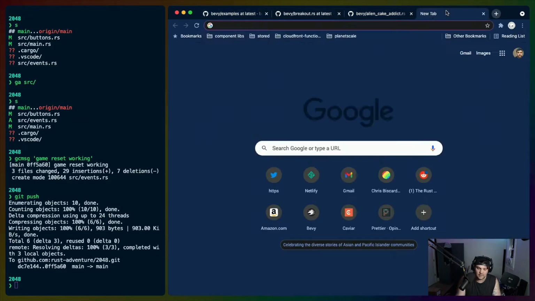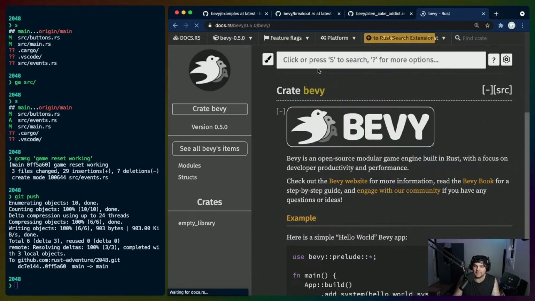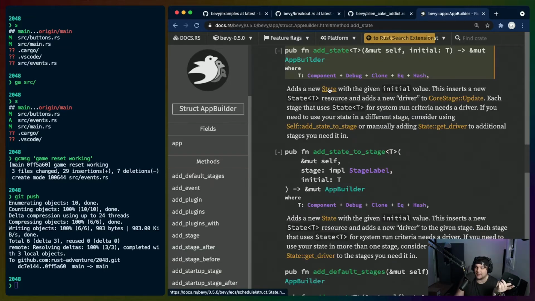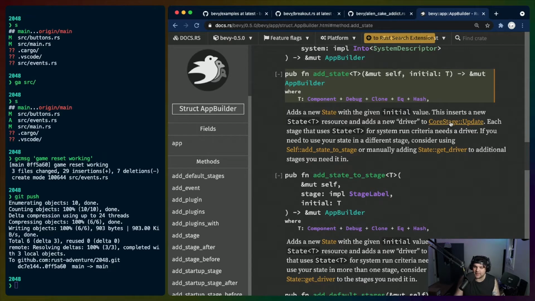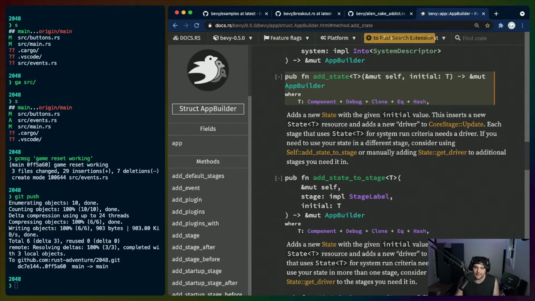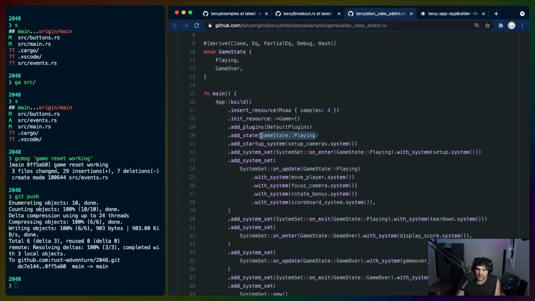Let's go to the Bevy API docs. Let's check add state. Adds new state with a given initial value. This inserts a new state resource and adds a new driver to core stage update. Each stage that uses state for system run criteria needs a driver. If you need to use your state in a different stage, consider using add state to stage, or manually adding the driver to additional stages you need. I think we're good with core stage update, but if we're not, we will find out. Okay, so this is game state playing. Let's find out where else state is on update game state playing.